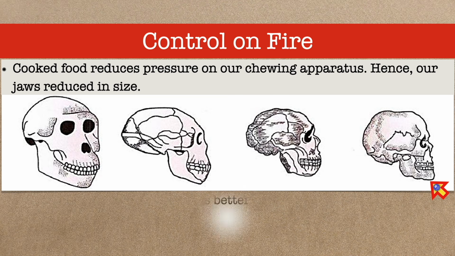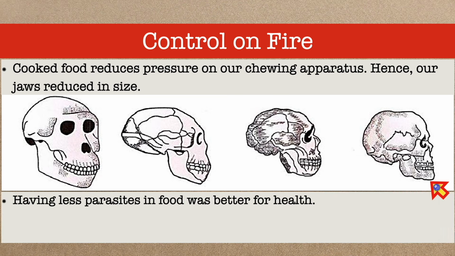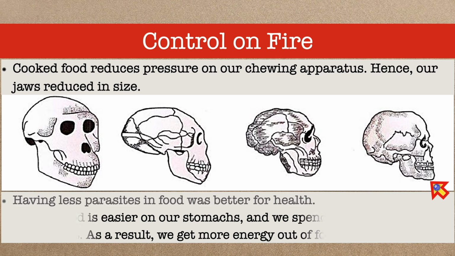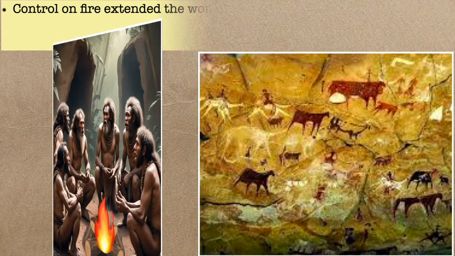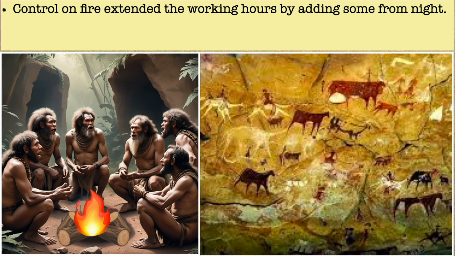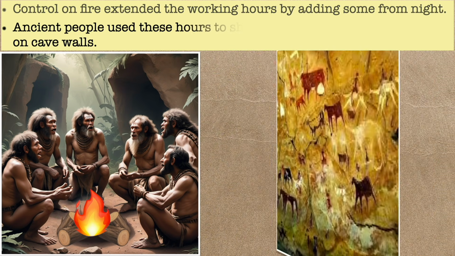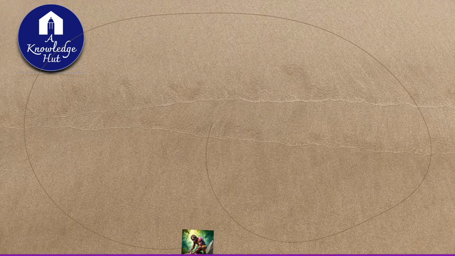Having less parasites in food was better for health. Cooked food is easier on our stomachs and we spend less energy digesting it. As a result, we get more energy out of food. Control on fire extended the working hours by adding some from night. Ancient people used these hours to share their experiences and paint on cave walls.